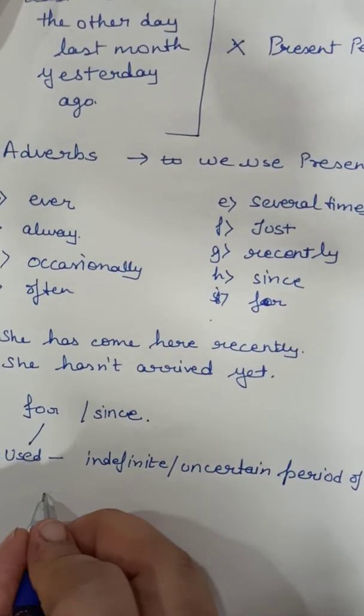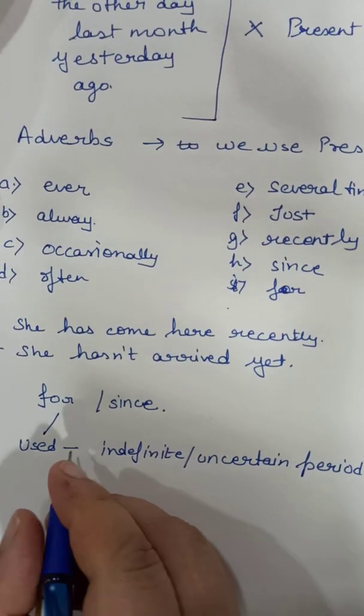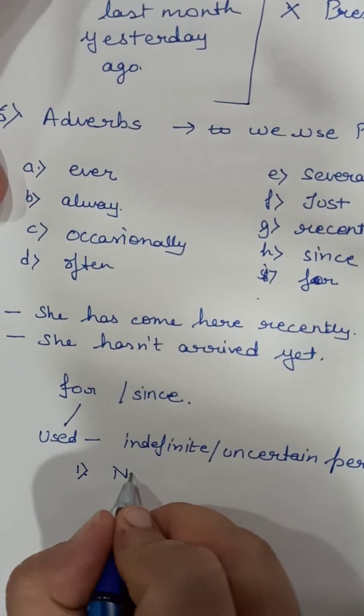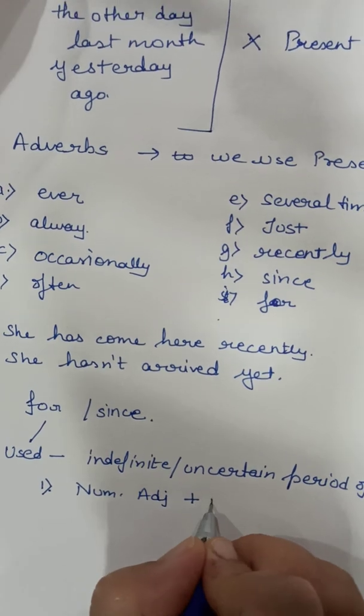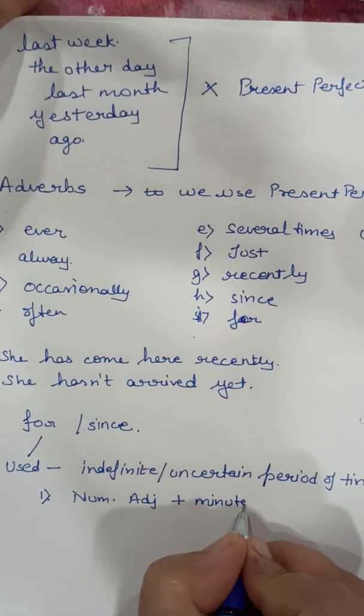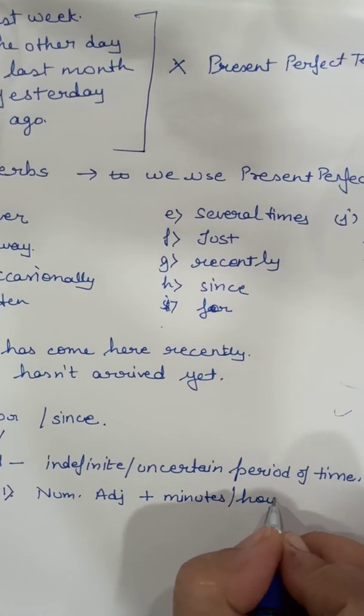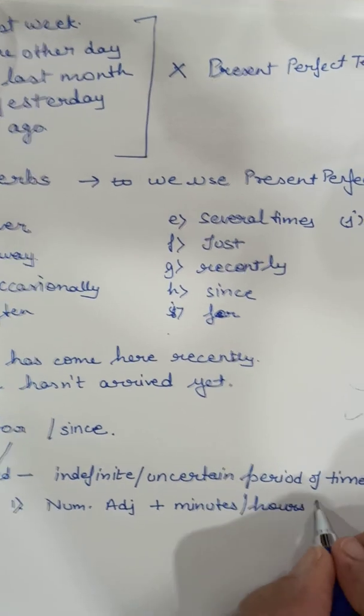Okay, now let's see first uses of for. Numeral adjectives plus minutes, hours, days,